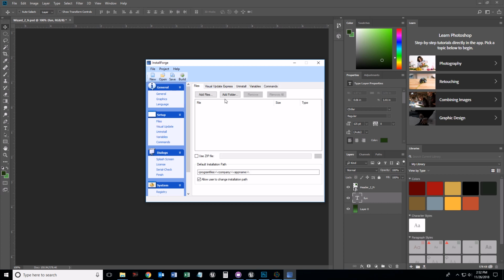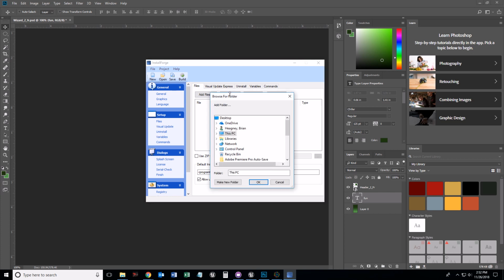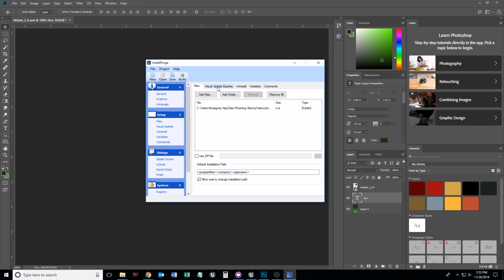Okay, setup files. Well, I'm going to add a folder because what I'm actually going to be adding is the Windows No Editor. And so I have to remember where I put that. That's wherever you set it, right? So you were in charge of figuring out where that was. I think mine is under, shoot, roaming, stencil, stencil works, games, fun revived, package, and it's the Windows No Editor. That's what we're adding. Okay?